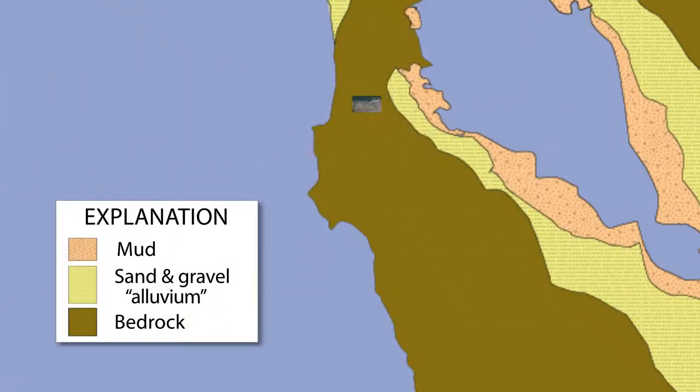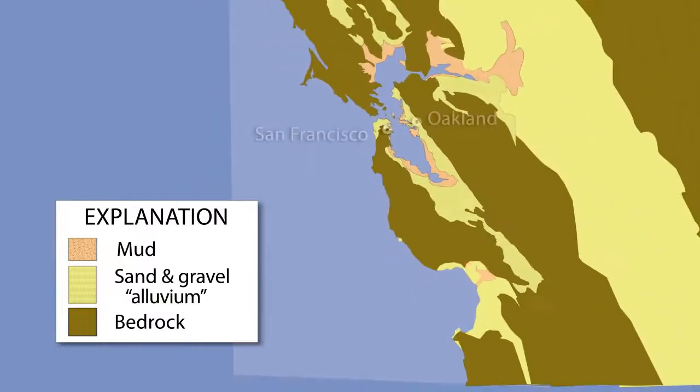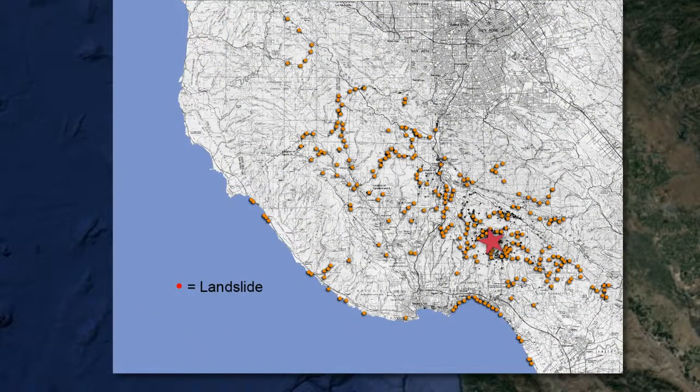So, the soil and rock that your house is built on has a major influence on earthquake intensity and the potential damage due to ground shaking. Following the earthquake and during aftershocks, over 1,000 landslides were reported, mostly near the epicenter in the steep terrain of the Santa Cruz Mountains and along rocky bluffs of the Pacific Ocean.